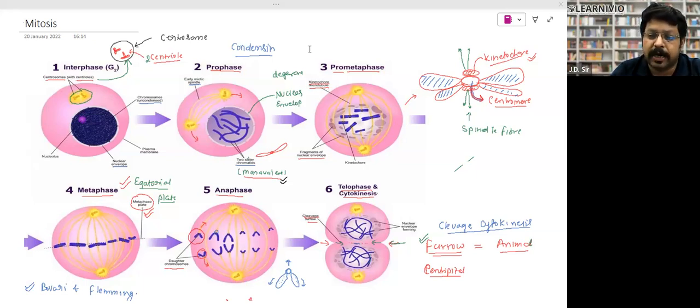Meiosis takes place only at the point where gamete formation takes place. For example, sperm formation, where the egg formation takes place. So wherever pollen grain formation takes place in plants, ovule formation takes place in plants, right? So in those places, meiosis takes place. So meiosis takes place only where gamete formation is taking place. The rest of the body processes are accomplished by the process of mitosis. Try to understand what is mitosis.